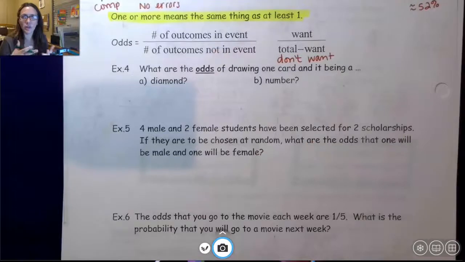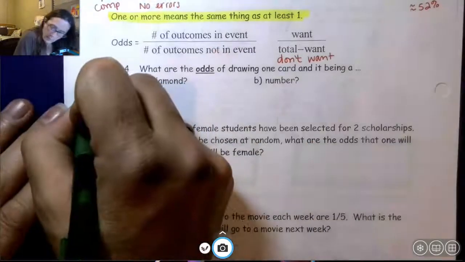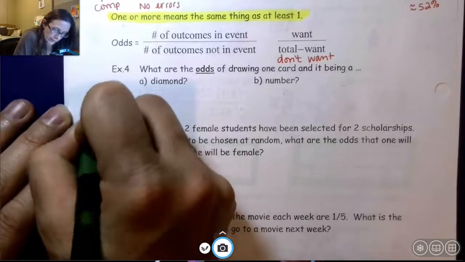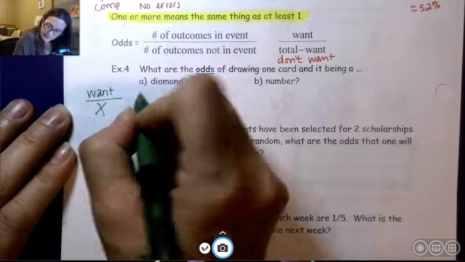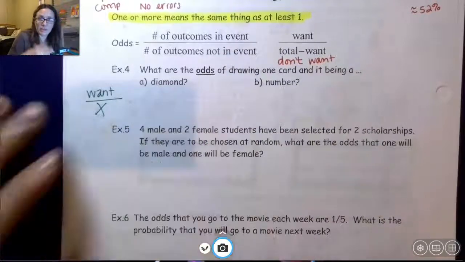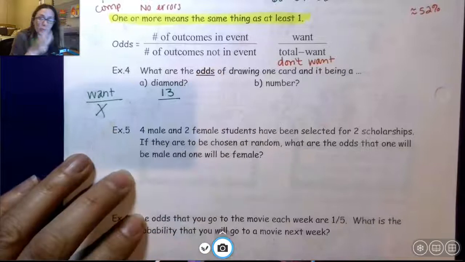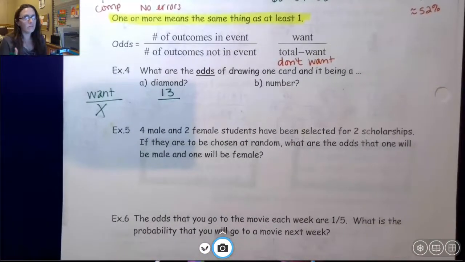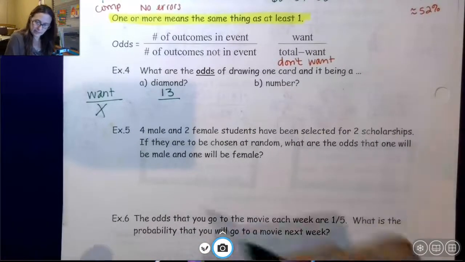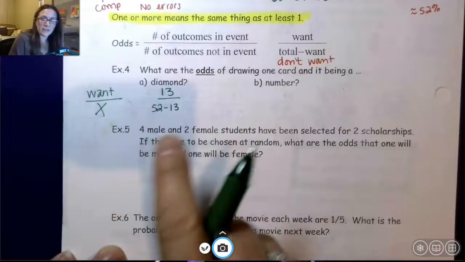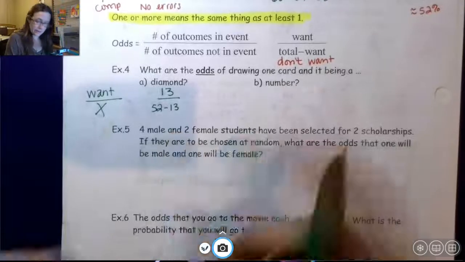So if I want a diamond, remember, it's what I want over what I do not want. I want a diamond. How many diamonds are there in a standard deck of cards? There are 13 in each suit, so I want 13 of those cards. Well, if there are 13 diamonds and there are 52 in the deck, I'll subtract those 13 and that'll tell me how many are not diamonds.